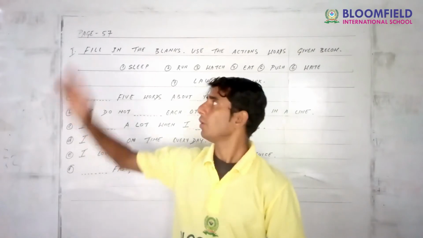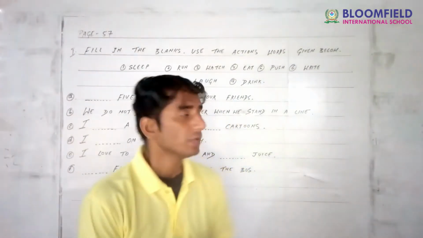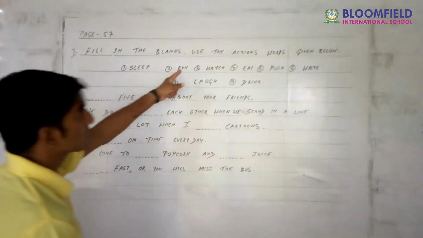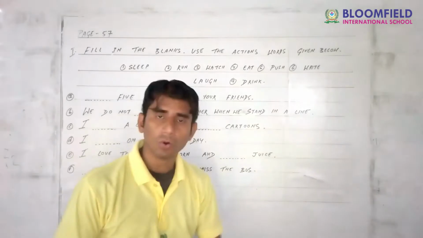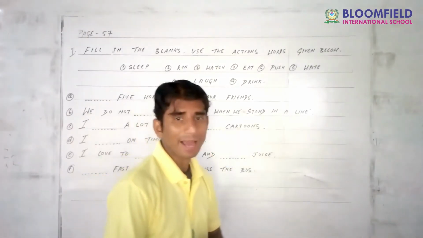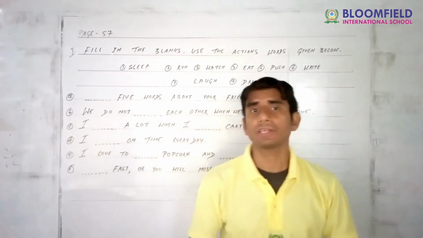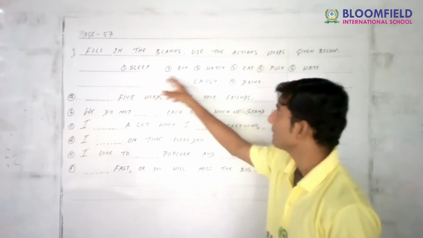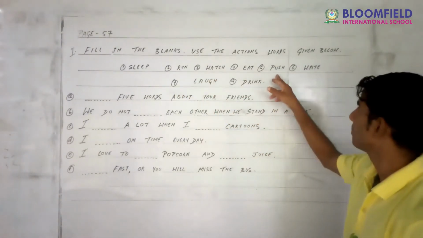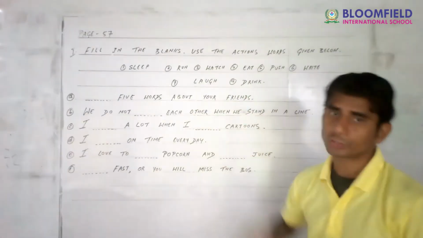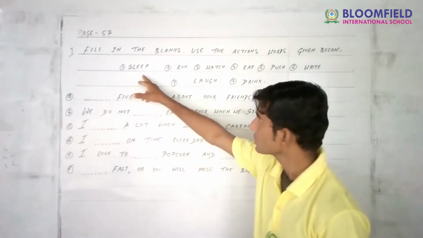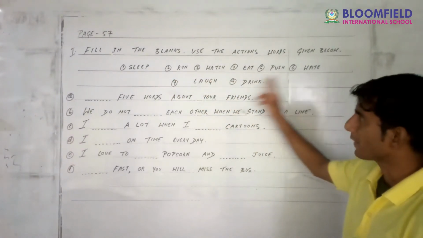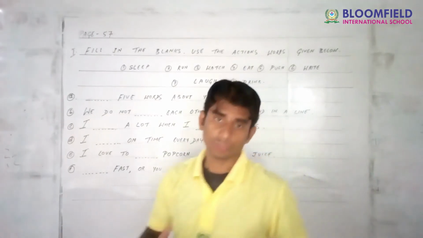Well, now on page number 57. Page number 57 is very easy guys. Fill in the blanks, use the action words given below. What you have to do is fill in the blanks. The words have been given here. You have to choose from these words: sleep, run, watch, eat, push, write, laugh, drink. Once again, sleep, run, watch, eat, push, write, laugh and drink.